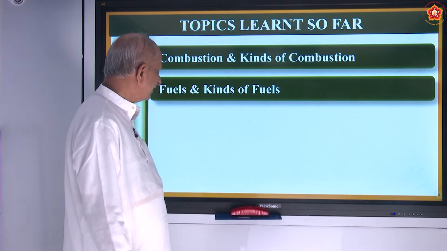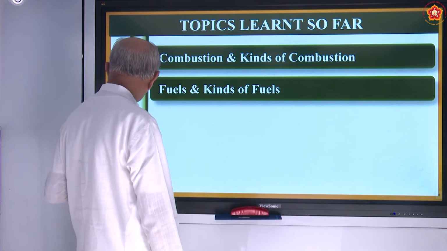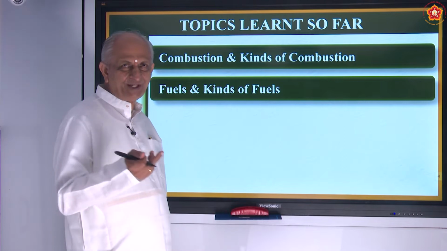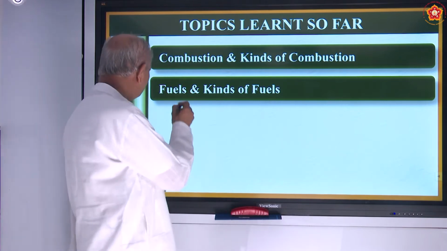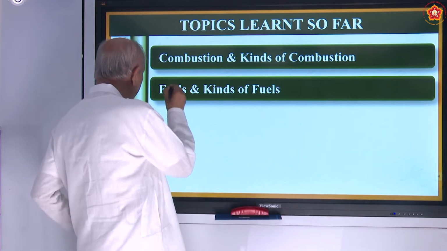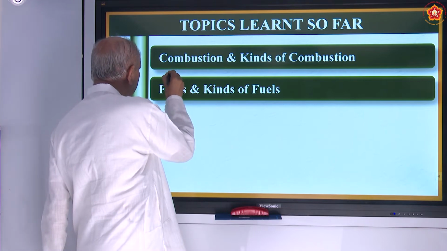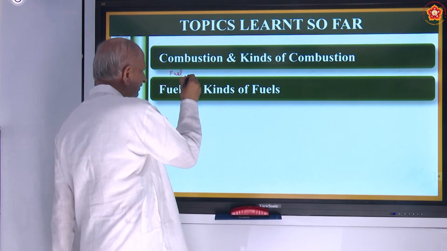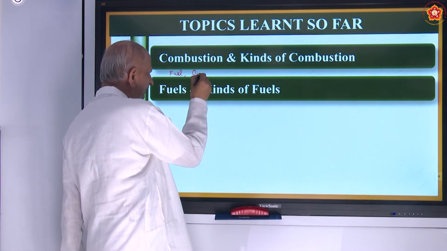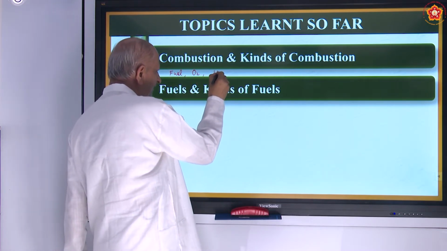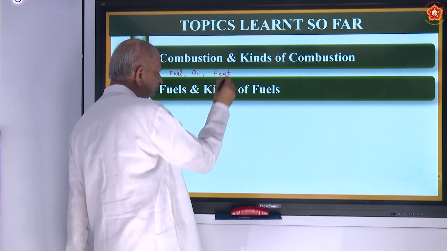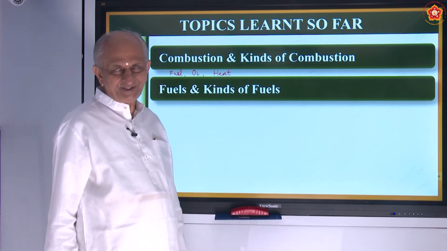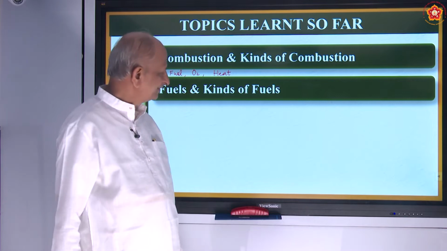What are three things that are required for a combustion to take place? Three things are necessary. One is called fuel, then oxygen, then heat. They are the three basic things for combustion, correct?